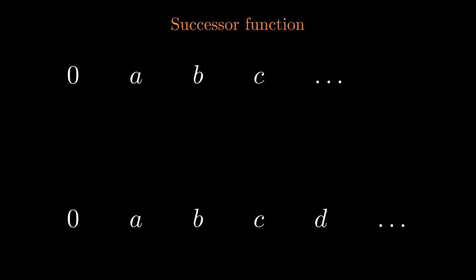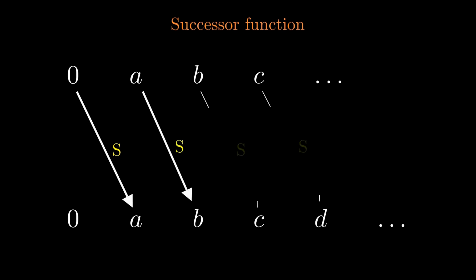This direction is described by a function, the successor function, which we denote by s. So we have s of 0 equals A, s of A equals B, and so on. Nothing here yet resembles the idea of a number. We are not counting, we are simply organizing a structure.